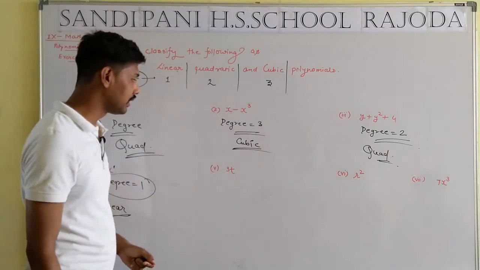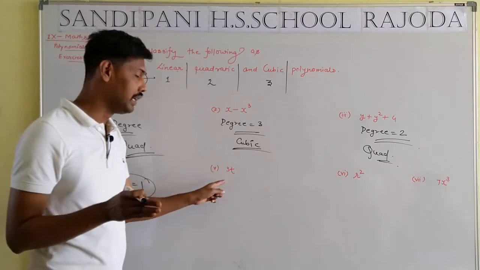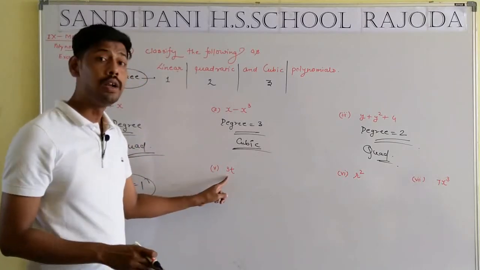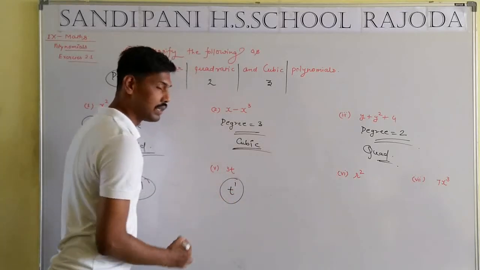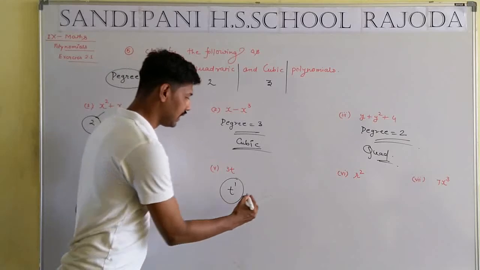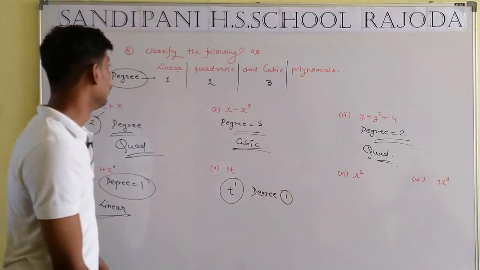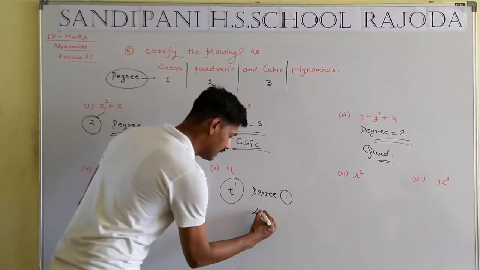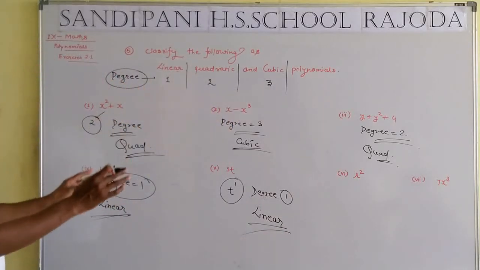But in the case of 3t, 3 is a coefficient of t. In another way, 3 is a type of constant. Here t has power 1, that means degree will be equal to 1. When degree is equal to 1, the expression is known as linear. I hope students you are getting the proper solution of question 5.